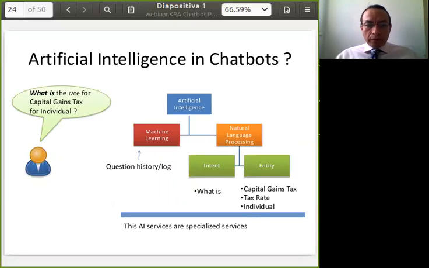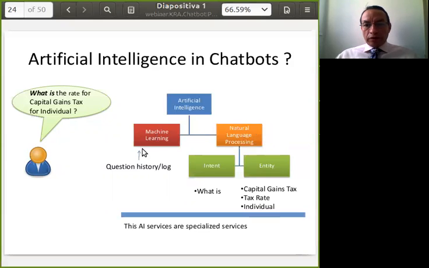Well, chatbots use artificial intelligence with two main technologies. As we see here in the diagram, one is machine learning, and the other one is natural language processing.